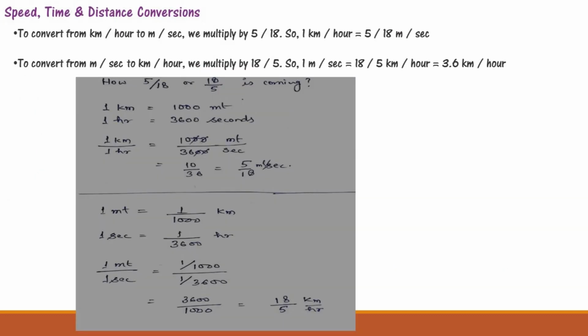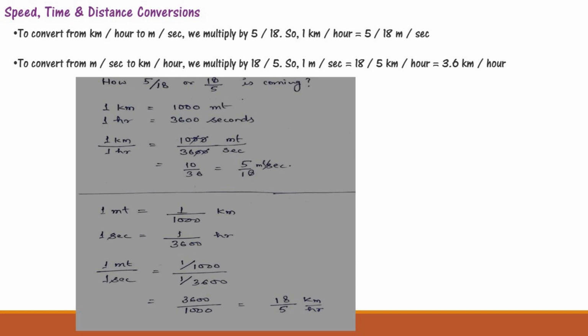Now let us understand the conversions of speed, time and distance. To convert from kilometer per hour to meter per second, we multiply by 5 by 18. So 1 kilometer per hour is equal to 5 by 18 meter per second. To convert from meter per second to kilometer per hour, you multiply by 18 divided by 5. So 1 meter per second is 18 by 5 kilometer per hour, that is 3.6 kilometer per hour.